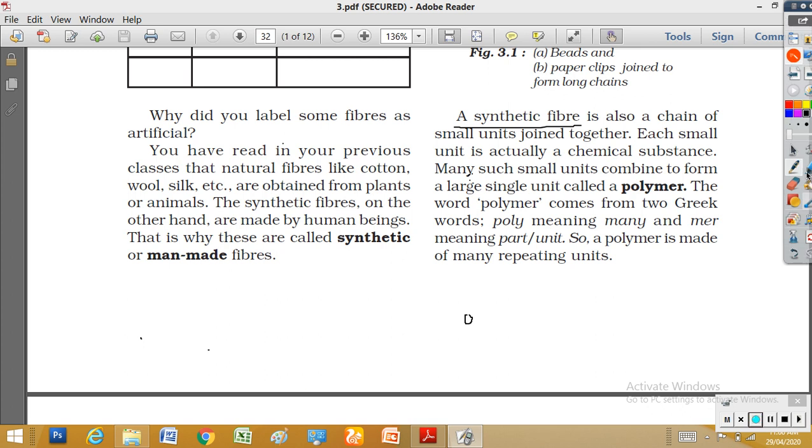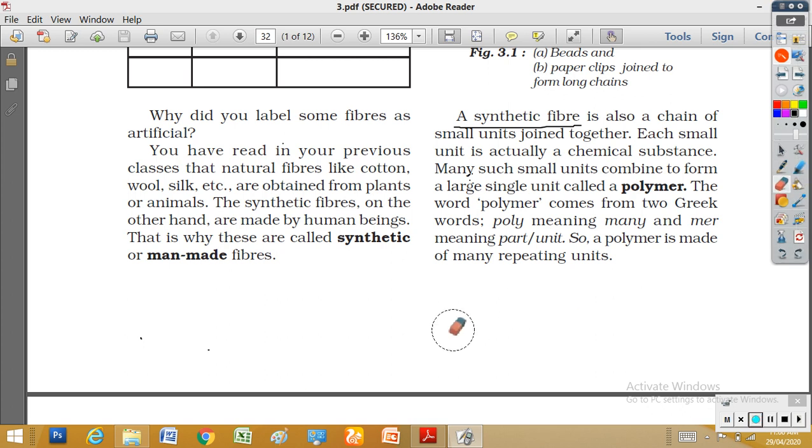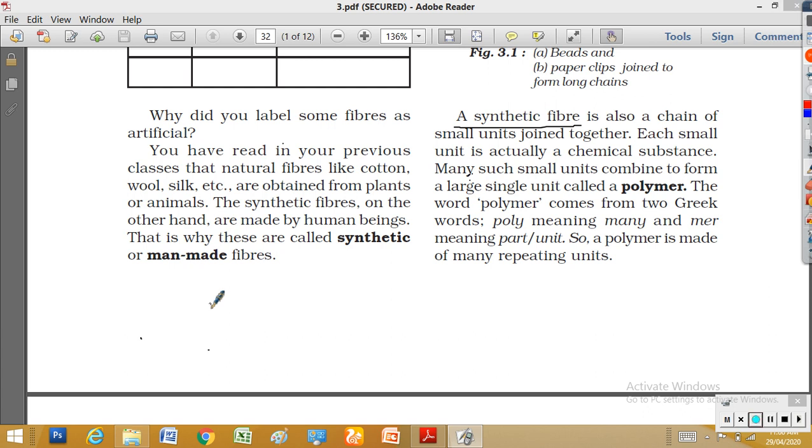If you take the polymer of cotton, cotton is a natural polymer. We studied about cotton fibers last time. This cotton fiber is made up of units of cellulose. We studied about the cellulose carbohydrate last year.